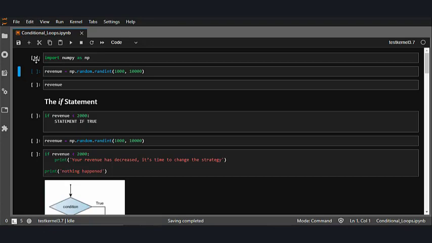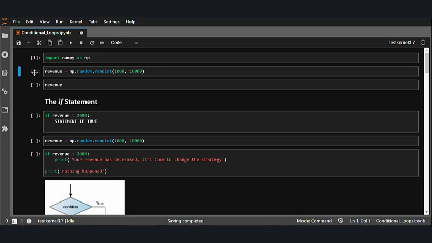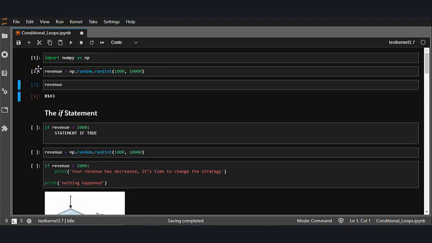Right. So let's say for the revenue, I have used a function of numpy, random.randint, which provides me a number between 1000 and 10,000. Now if I run this, let's say I've got a value of 8,143 rupees. Now, don't worry about this random function. We'll go into great detail going forward when we learn about pandas, numpy, and many more. So this generated number is my revenue per day, let's say. To check if the revenue gets lower than 2000 rupees, I'll write the if statement like this.